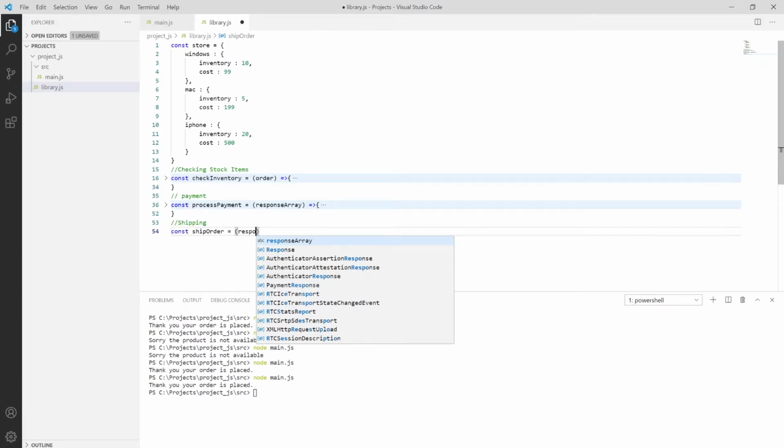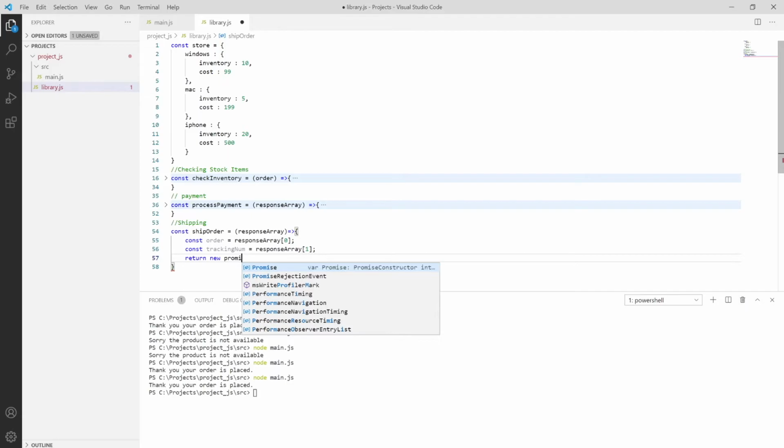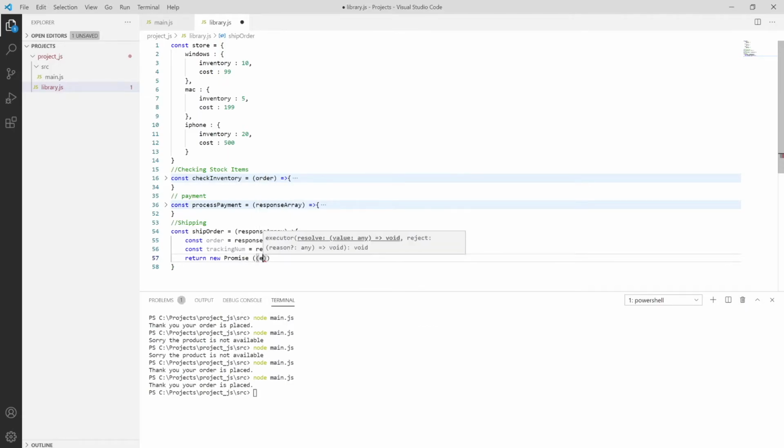response array. So we have response array, then passing it the condition, I'm describing a constant order as response array, and then taking the first element and then taking a constant tracking number as response array, and then putting that another thing and return new promise over here as, say, we have resolve or reject function, and then using the ES6 arrow operator and then passing as resolve the order is being shipped with the tracking number. So I'm using interpolation over here.